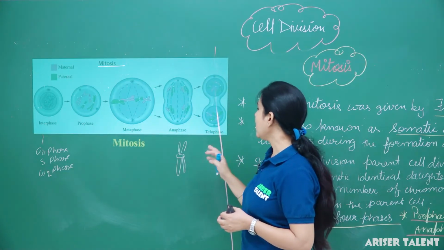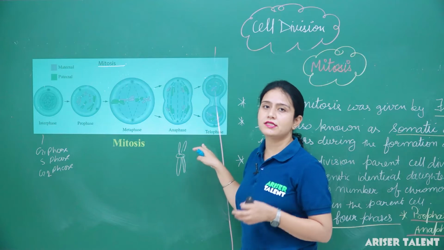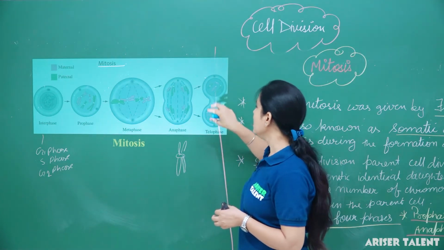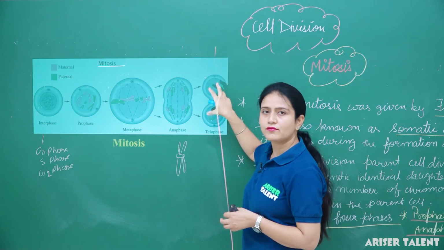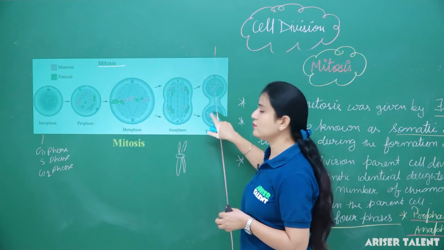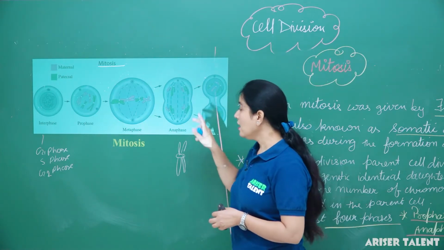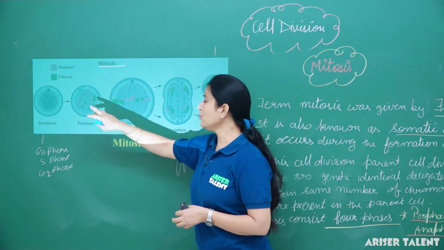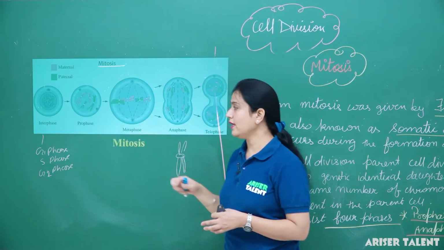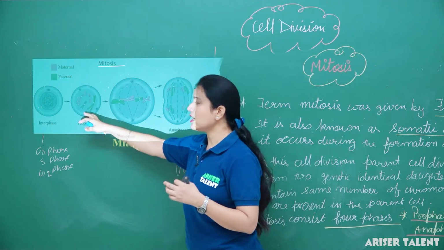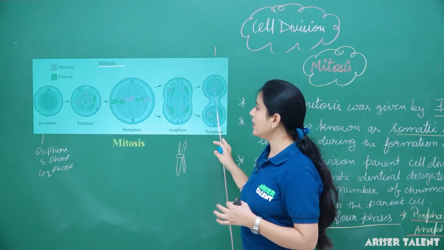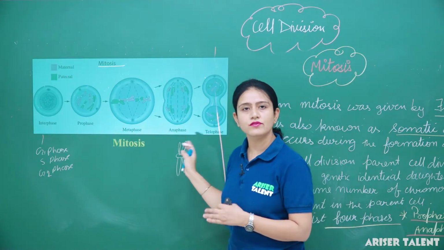Generally, cytokinesis takes part in this process, and then the cytoplasm divides, and two daughter cells are formed in this telophase. This is the final phase. And as I told you, karyokinesis takes part from the prophase itself, like the nuclear membrane starts disappearing from this phase. So this is the part of mitosis, and these are the steps of mitosis.